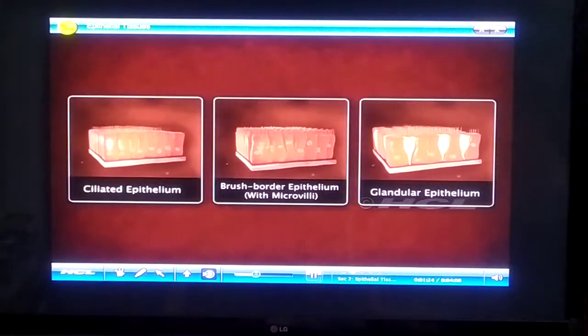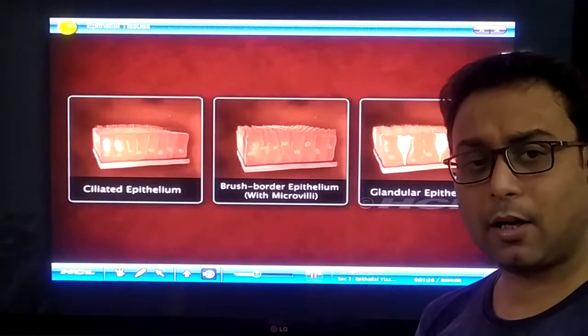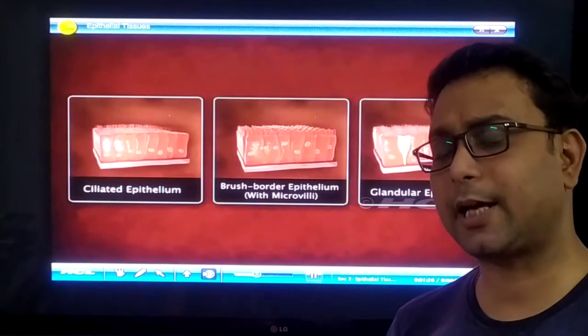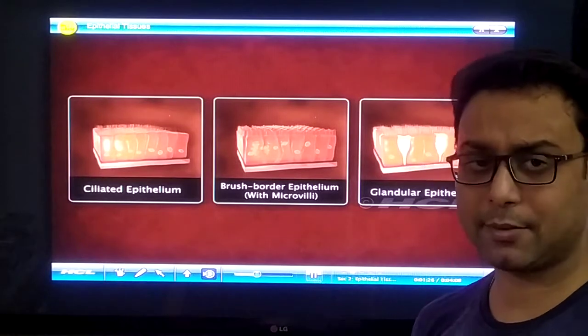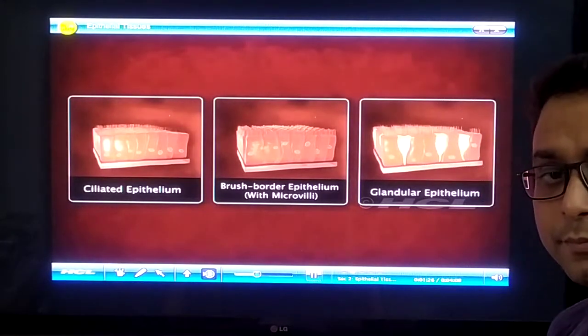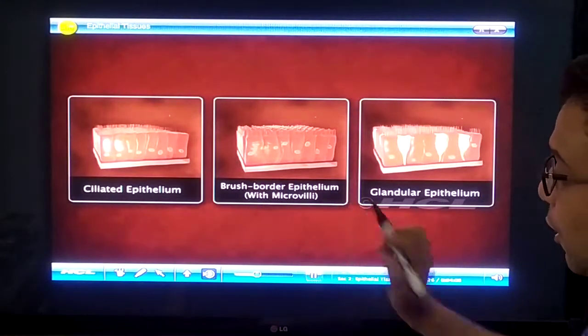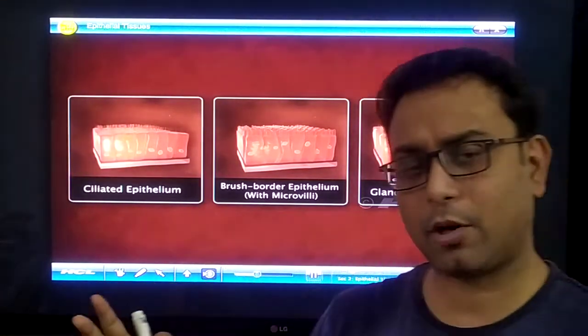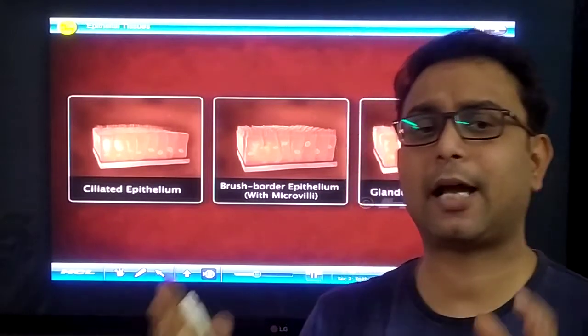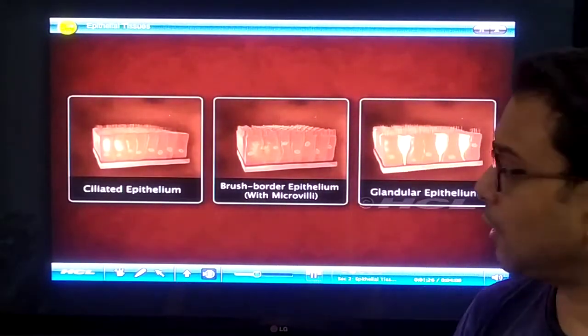Now we will get some details about that. Some special types of epithelial tissue are also there, like the ciliated epithelium, brush border epithelium, and glandular epithelium. Why are these different and modified epithelial tissues? Because they have specialized functions.